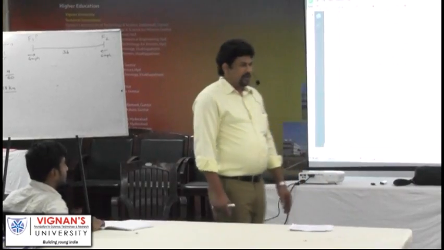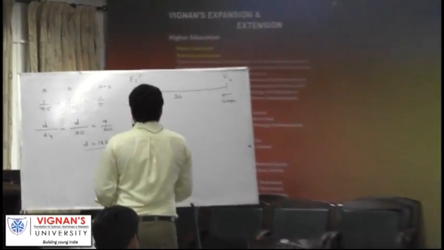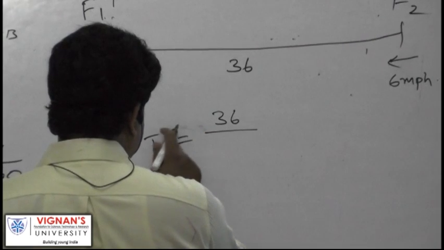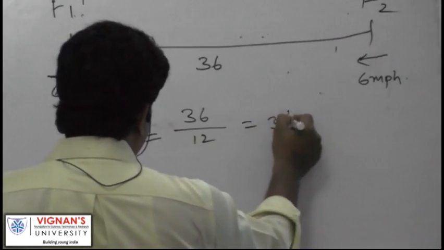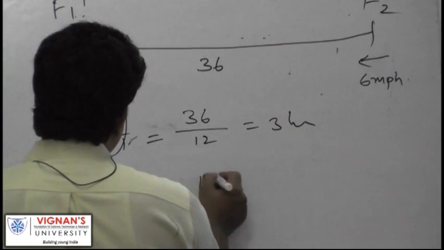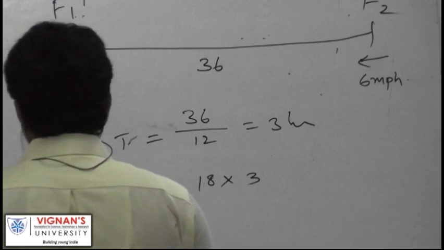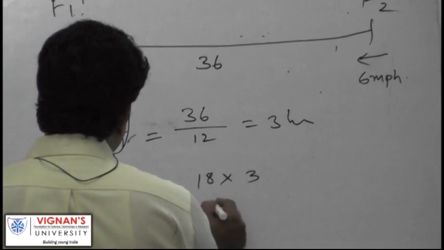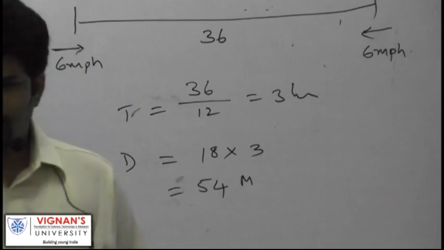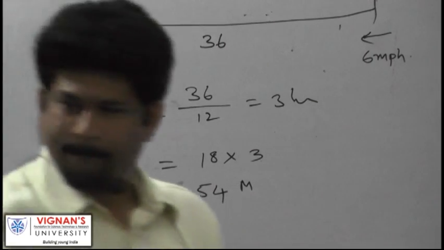So the time taken for them to meet is 3 hours. So 36 by 12, time taken, 3 hours. So the distance covered by the pigeon is its speed, 18 miles per hour, times flight time of 3 hours. So 18 threes are 54 miles. Distance covered is 54 miles. Understood? Right.